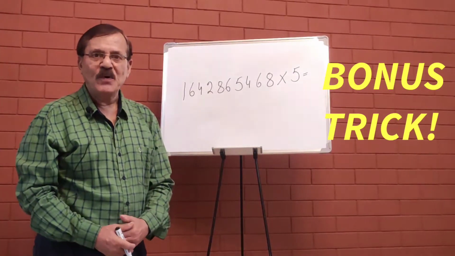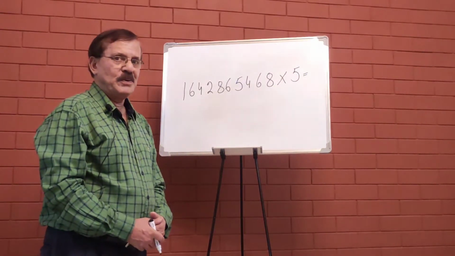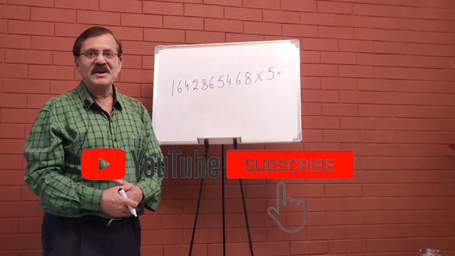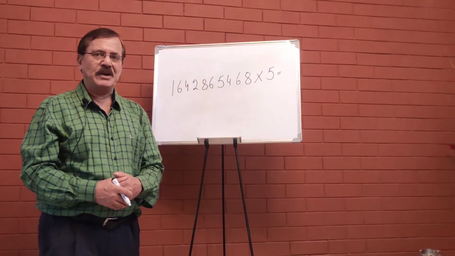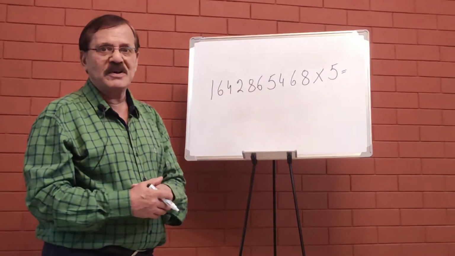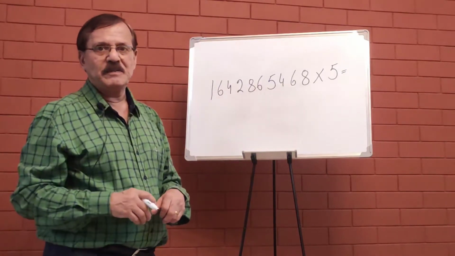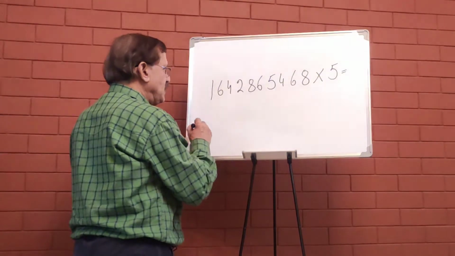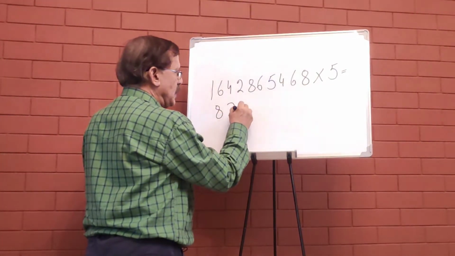Now before we move on to trick number 2, I would just like to do this question for you. In fact, you should be able to do it better. This question I gave you right in the beginning. And as you know, first we'll divide by 2 and then we'll put a 0 at the end. So that will be multiplied by 5. So half of 16 is 8. Half of 42 is 21.